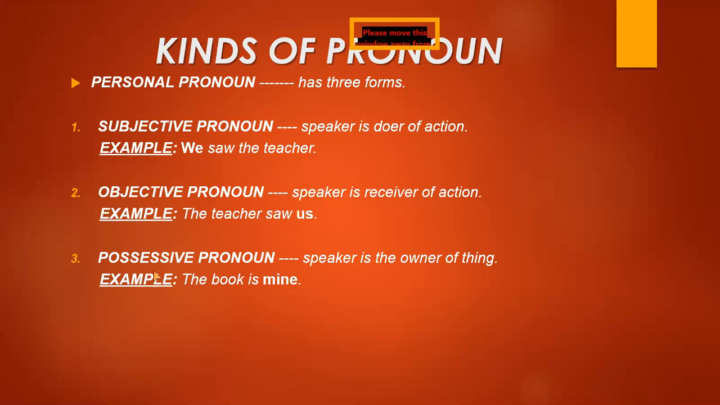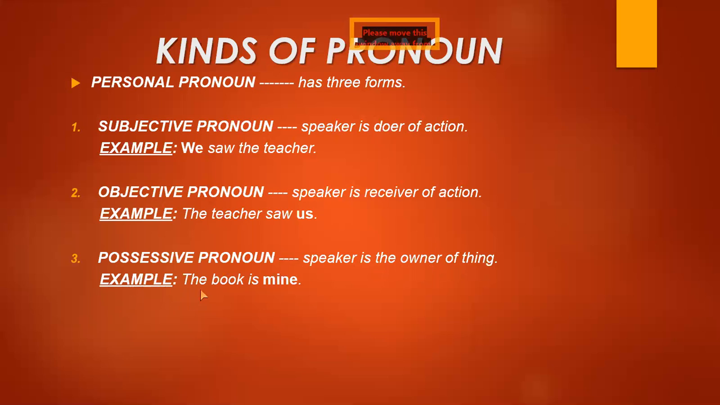Third kind of personal pronoun is possessive pronoun. Possessive pronoun is the pronoun which refers to the speaker when he is the owner of the thing. Owner means the things belong to him.